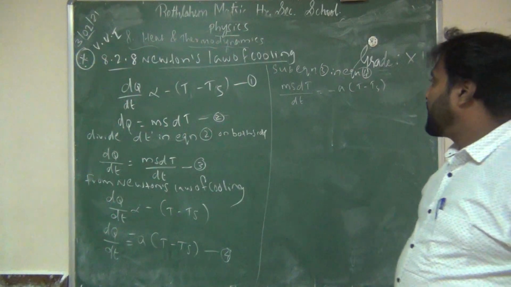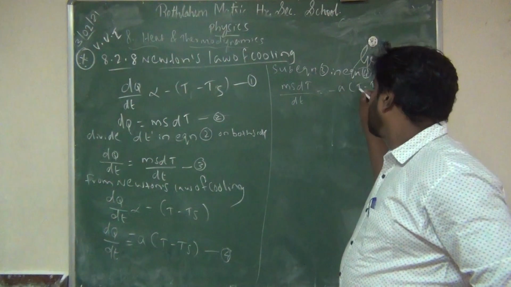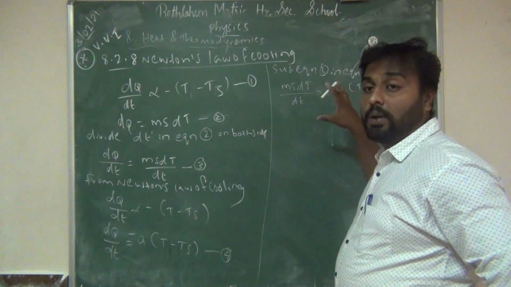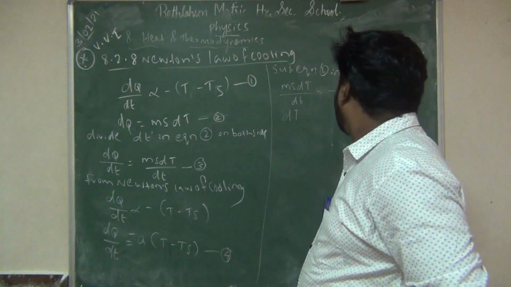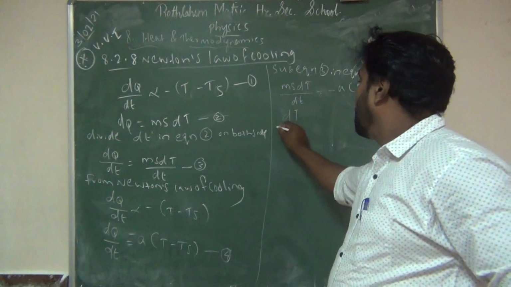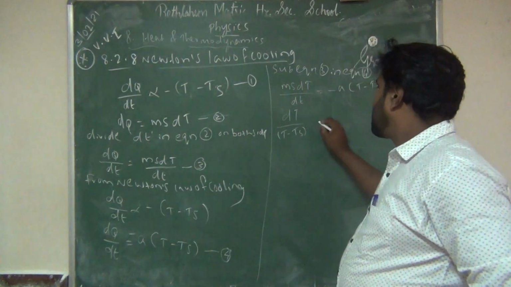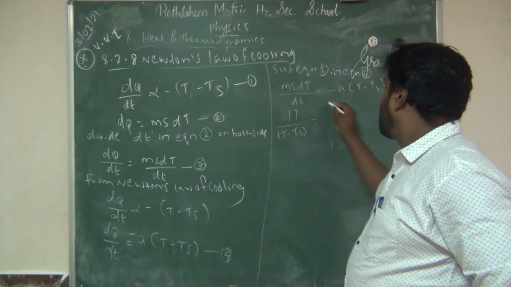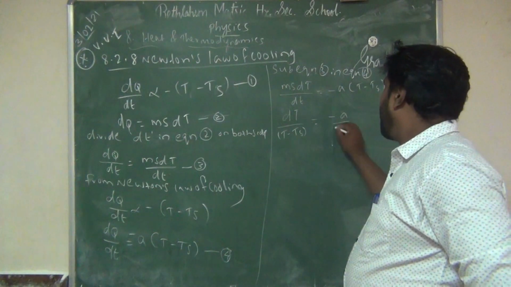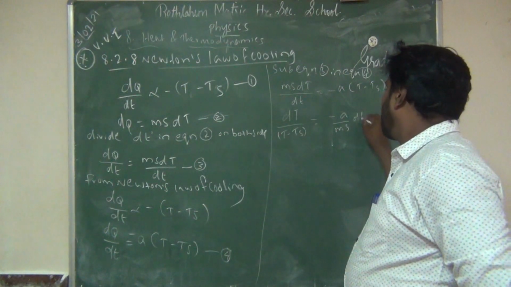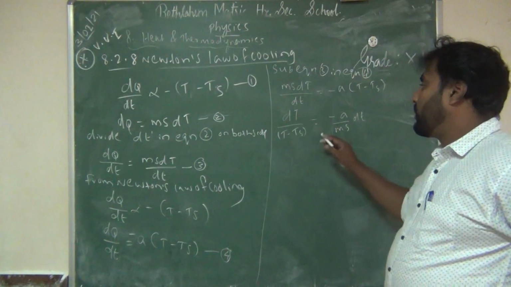Now rearrange this equation. This capital T is temperature, small t is time. Take all the temperature terms on one side. So dT goes up and T minus Ts goes down: dT by (T minus Ts) equals minus A, and ms goes down, by ms into dt. So this is the equation we got.